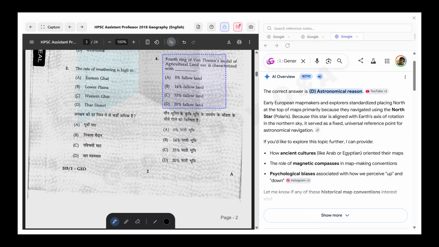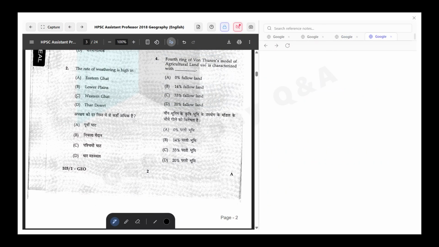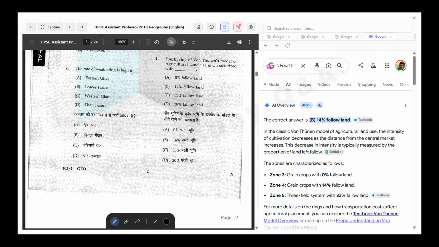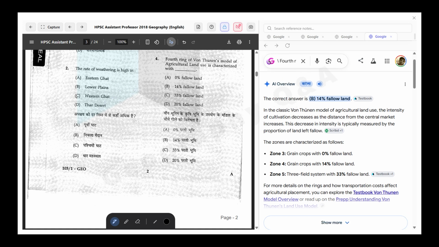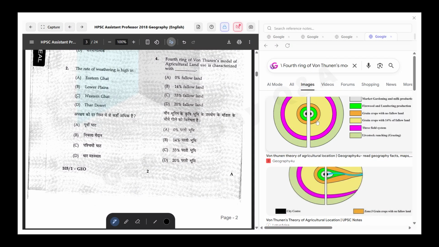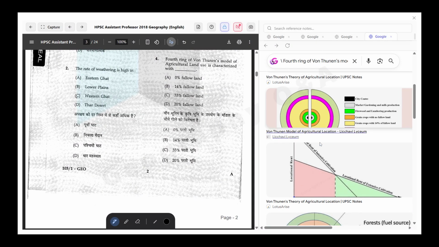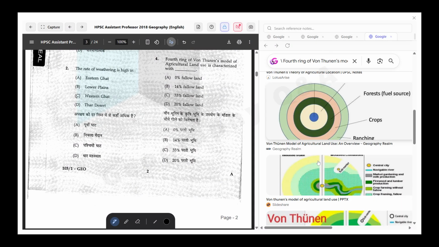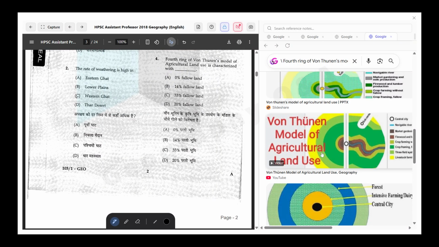The next question: the fourth ring of the Von Thunen model of agricultural land use is characterized by 14% fallow land, 33% fallow land, or 20% fallow land. So the correct answer is 14% fallow land. If we see the Von Thunen model, this is the cycle of the particular model.